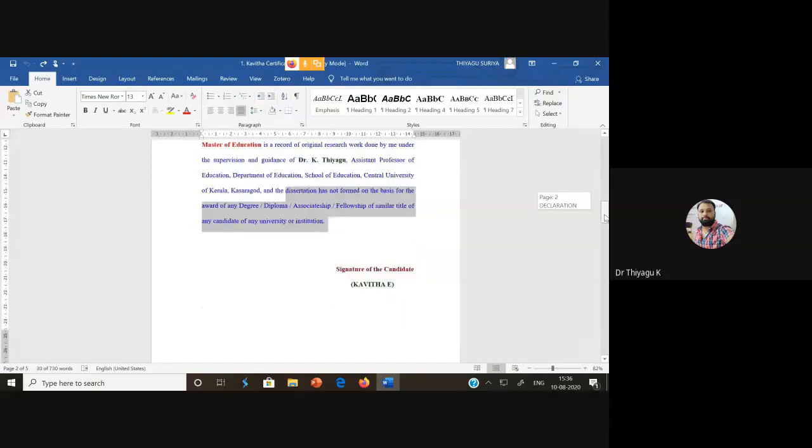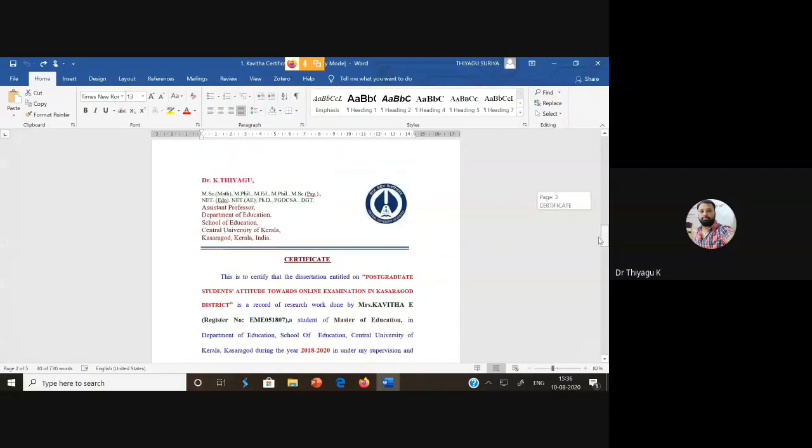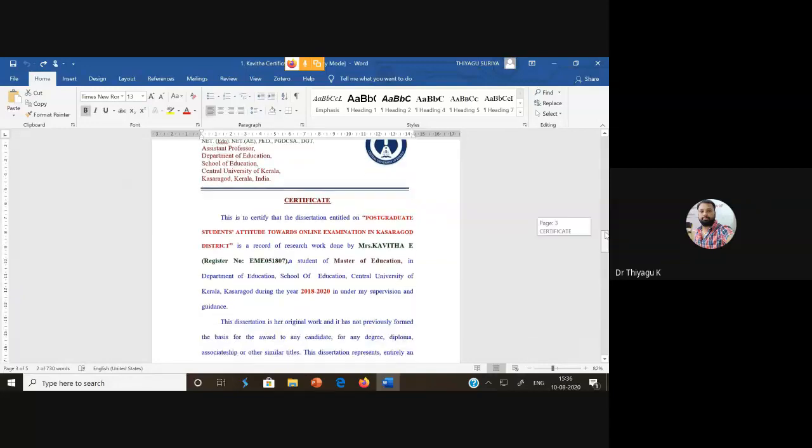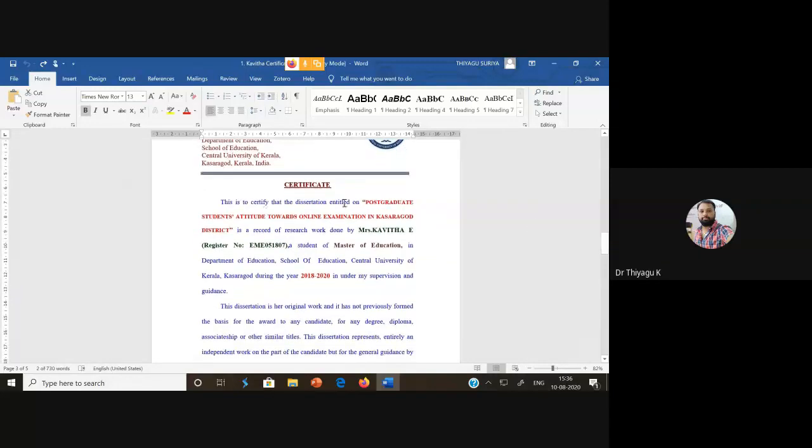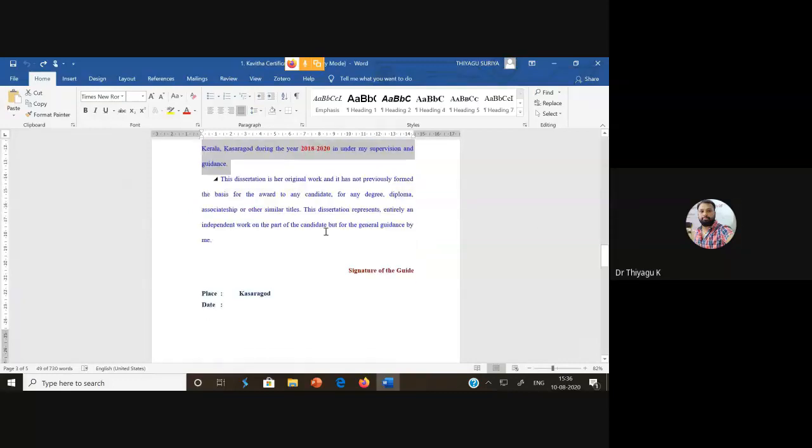Then after the declaration, we have to add the certificate. Normally the certificate is given by the guide. So the certificate is given by the guide, even my name is there. What the guide may give is the same kind of thing. This is to certify that this work was done by Kavita for the purpose of Master of Education in the year, like that. But this term is important: the dissertation is her original work.